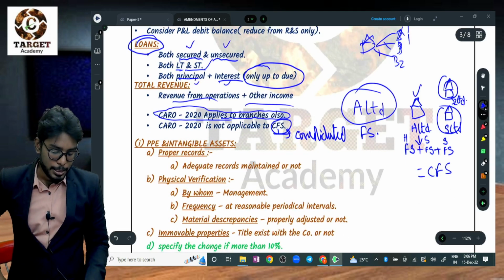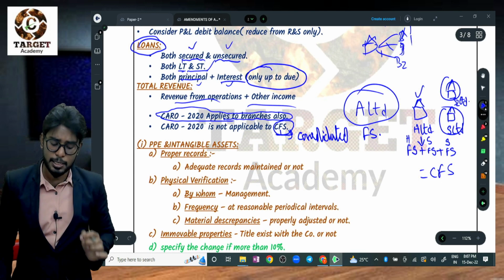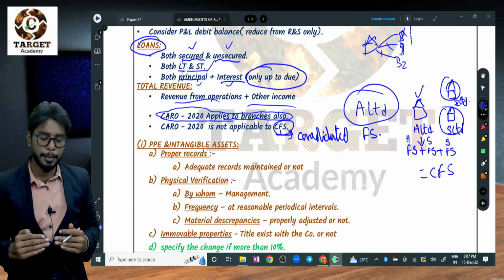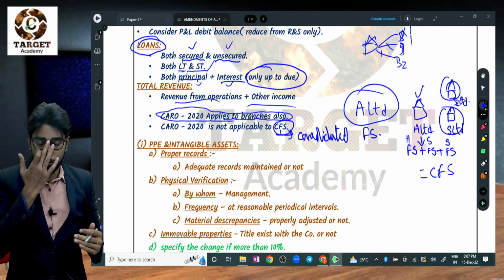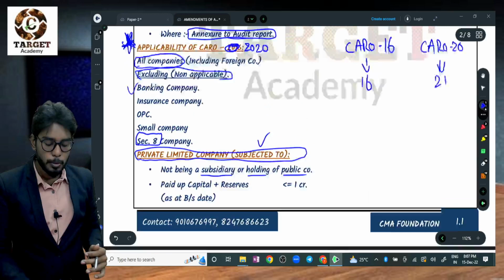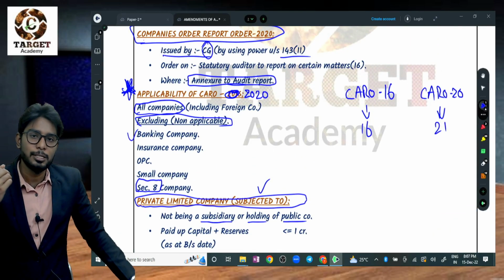Right. Let's start with the first class. Earlier it was fixed assets. Now the heading itself has changed to PPE, property, plant and equipment. Before starting this, let's revise the applicability part. To whom is CARO applicable? All companies, including foreign companies. To whom is it not applicable?